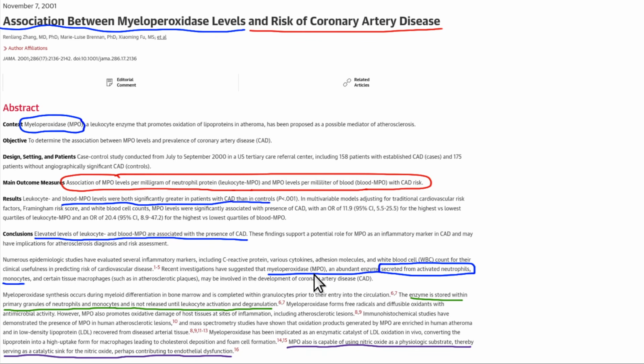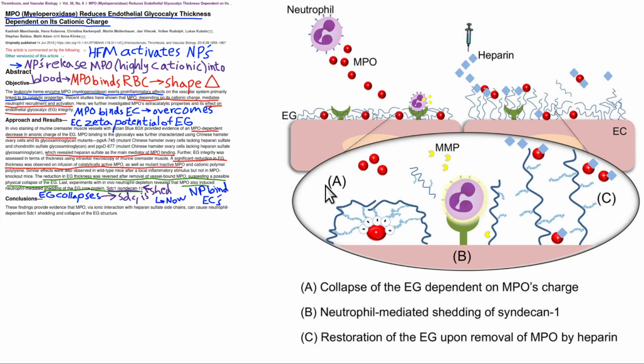MPO is an abundant enzyme secreted by activated neutrophils. High-fat diet activates the neutrophils and causes them to release that. MPO can also use up nitric oxide, which is needed for vasodilation, and then decrease the ability of that vasodilation to occur.